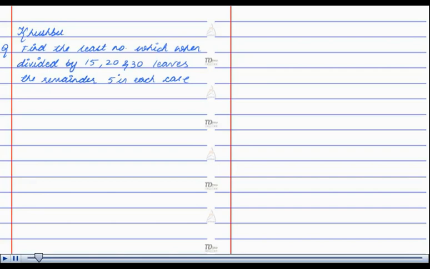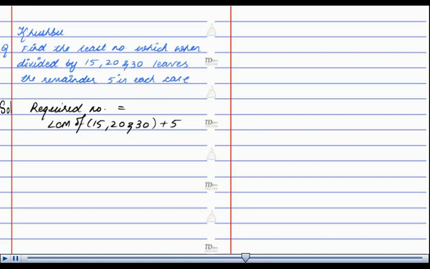Hello, I'm Khushbu. The question is, find the least number which when divided by 15, 20 and 30 leaves the remainder 5 in each case. Here, the required number will be LCM of 15, 20 and 30 plus 5 because the LCM of 15, 20 and 30 will give the least